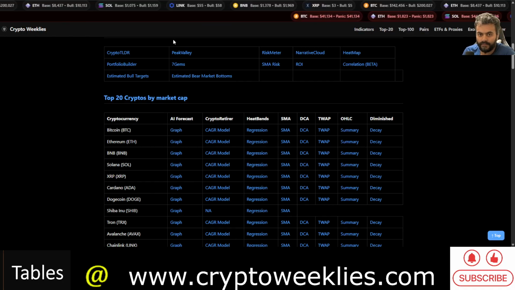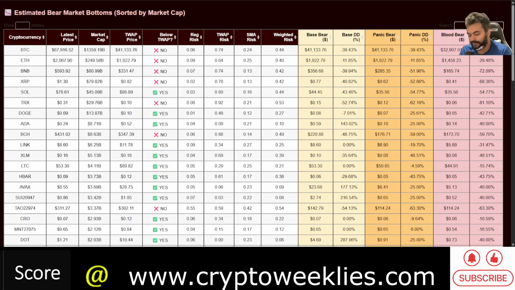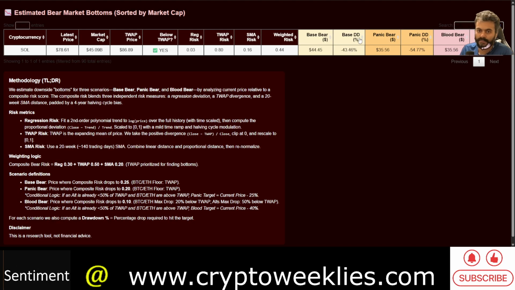All in all, if we were to look for any bear market bottom, rather than spending too much time on each of these individual models, the estimated bear market bottom for Sol is around $44, and if there is a panic, the price floor is between $35 and $44.